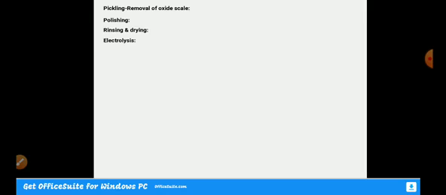After that, we have to go for rinsing and drying. Rinsing is done with a large quantity of water, and after washing, we go for drying. It should be air dry. There should not be any moisture on the surface. Then we have to go for electrolysis. So this is all about the pre-treatment; before going for electroplating, the metal or object should undergo all these steps. Now we go for electroplating of chromium, which is very important.